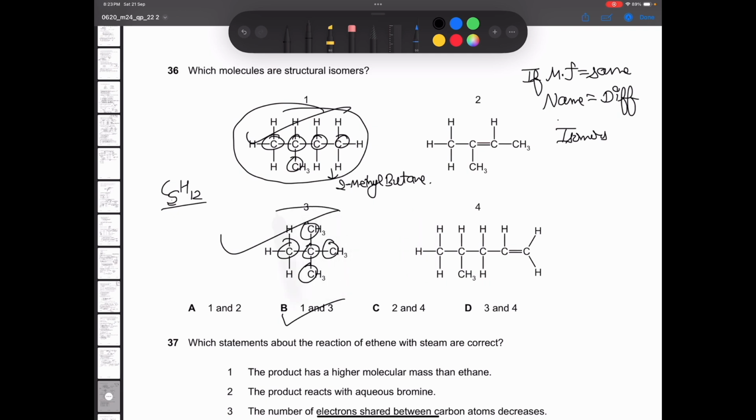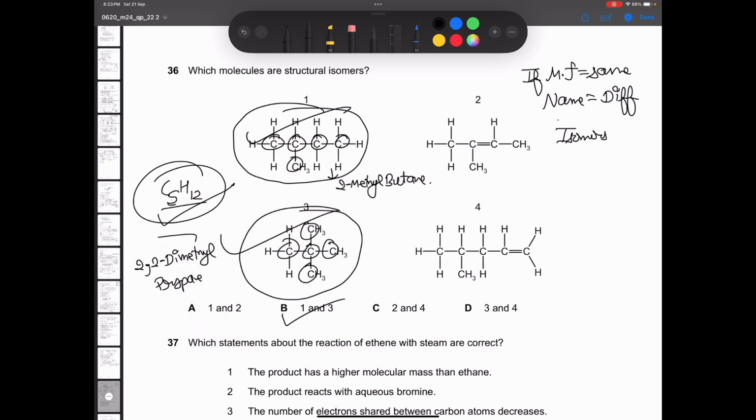And if you try to name this one, the name will be 2,2-dimethylpropane. So the molecular formula is same, but the name is different, so isomers. Also the structure looks different, that is why as well.